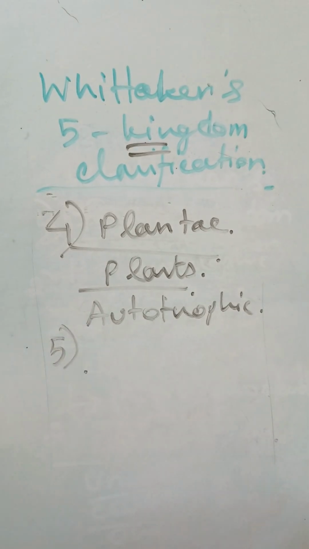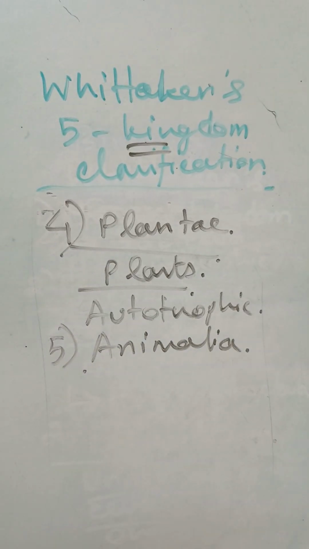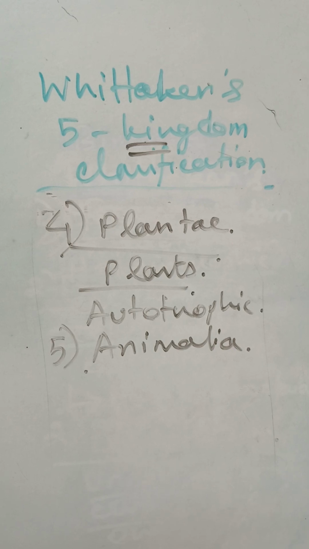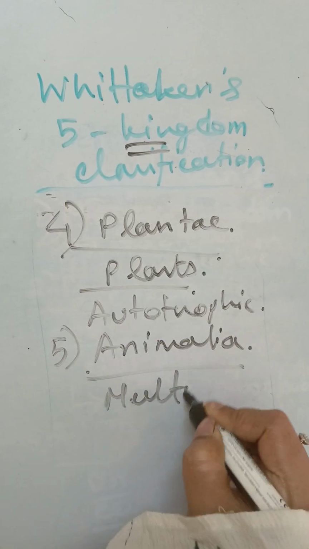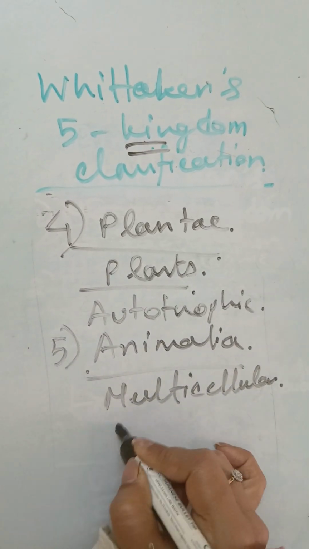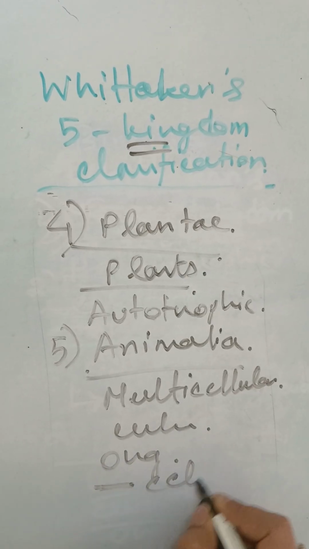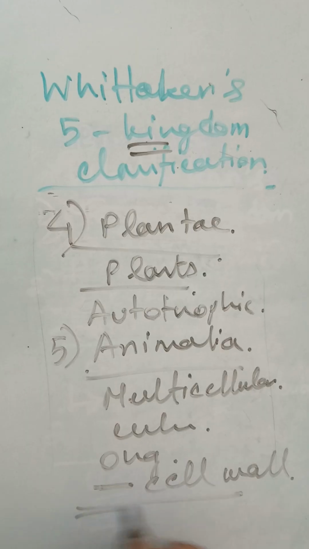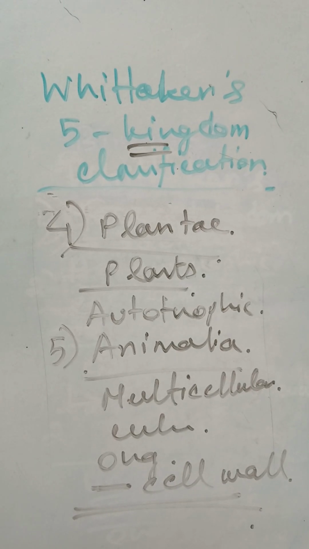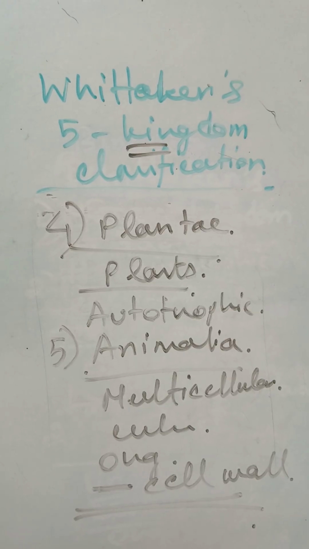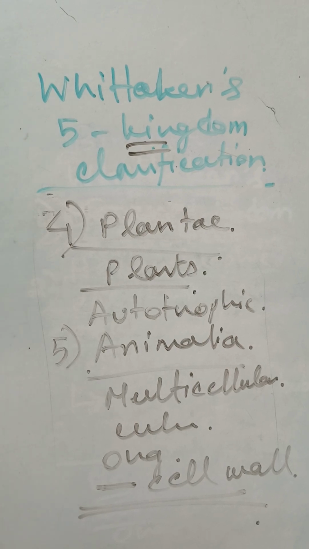Number 5, the last kingdom, is Animalia. It means we, the humans, all the animals, lions, goats, everything, are under the kingdom of Animalia, which are nothing but multicellular eukaryotic organisms, but we don't have any kind of cell wall. Remember that. We people don't have any cell wall. Don't write in your exam papers that we also have the cell wall. No. We are multicellular eukaryotic organisms without any cell wall, and make sure you don't confuse between these two.